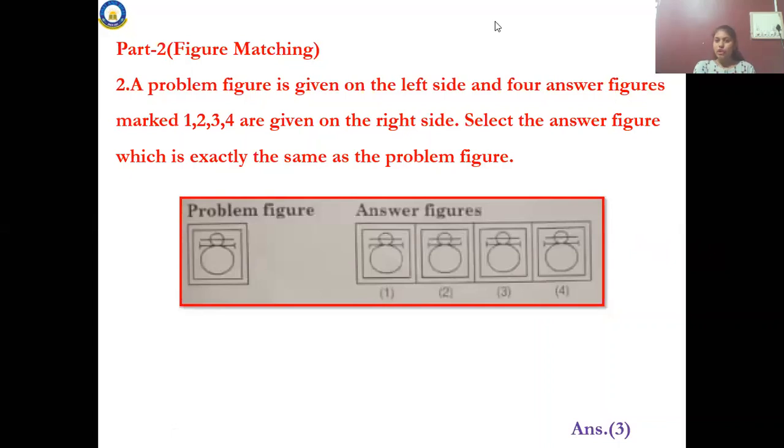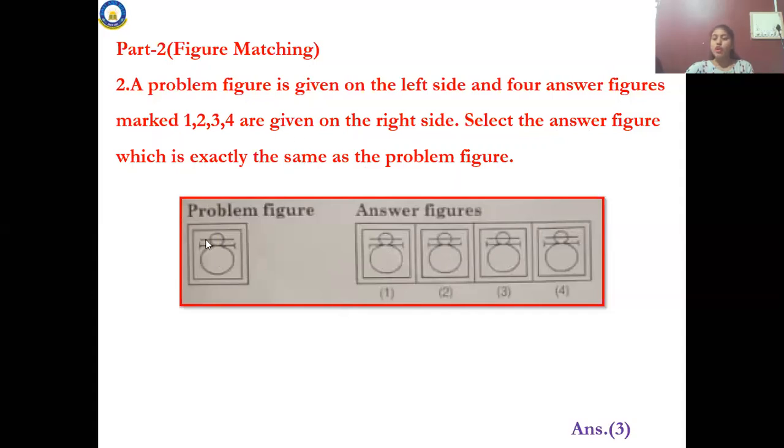See how to solve in this chapter. A problem figure is given on the left side, and four alternative figures marked 1, 2, 3, 4 are given on the right side. Select the figure which is exactly the same as the problem figure. Look at the problem figure carefully now.